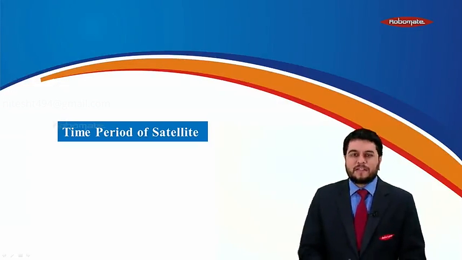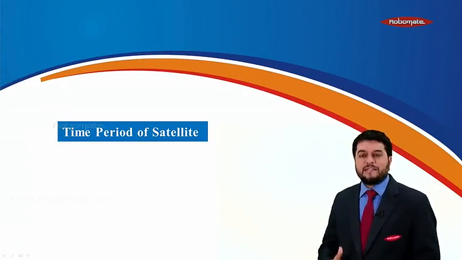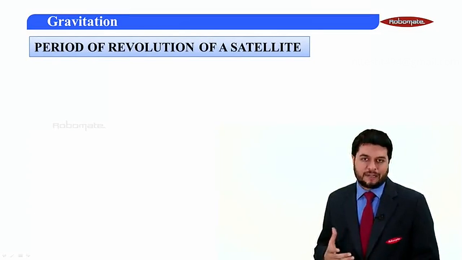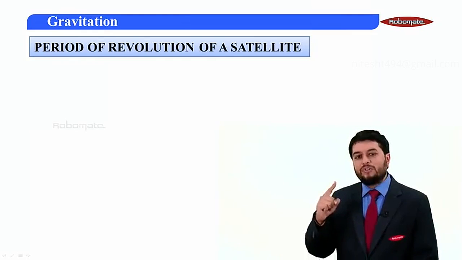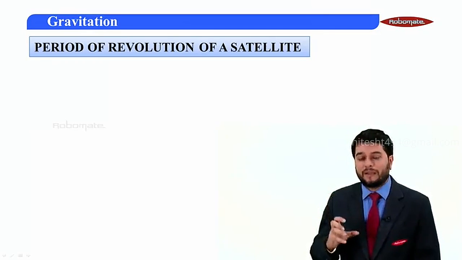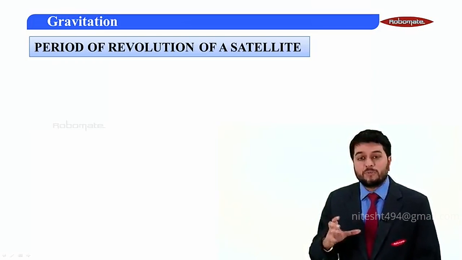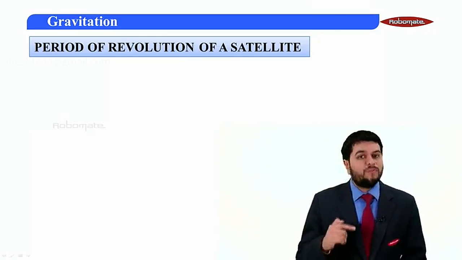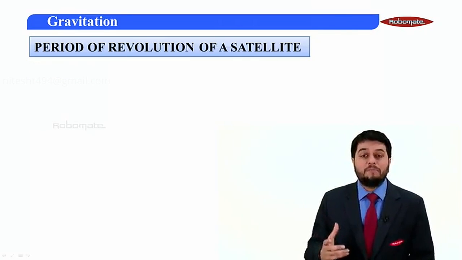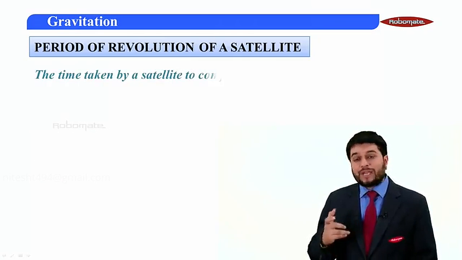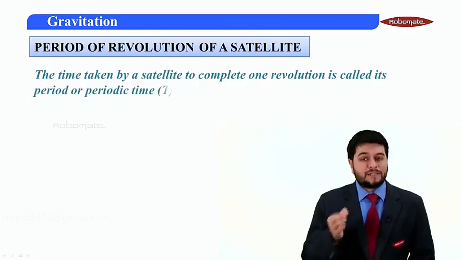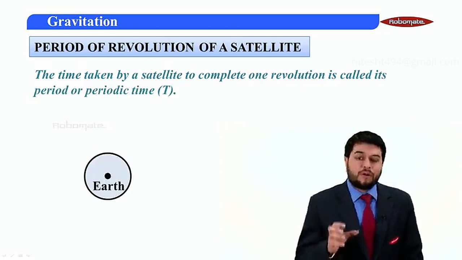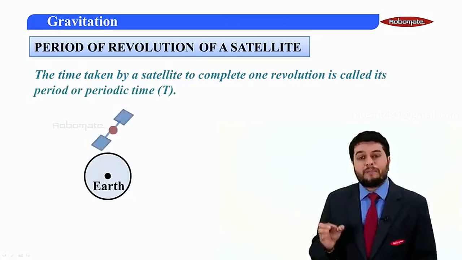Hello students, let's continue with the next part for a satellite, that is the time period of a satellite. Now, how do you define the time period of a satellite? A satellite is performing a uniform circular motion about the fixed planet, which means it's a periodic motion. So obviously its time of one revolution will be fixed. The time taken by a satellite to complete one revolution is called the periodic time or time period of the satellite, represented as capital T.